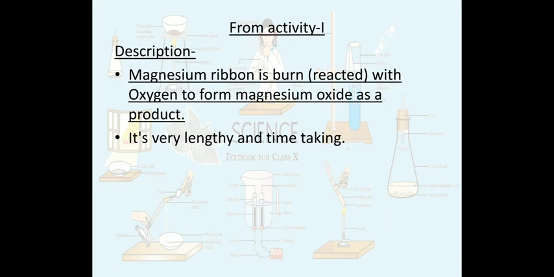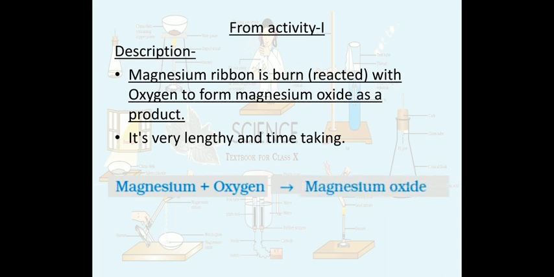So to make it short and save time, it can also be written as magnesium plus oxygen, then an arrow, then magnesium oxide.